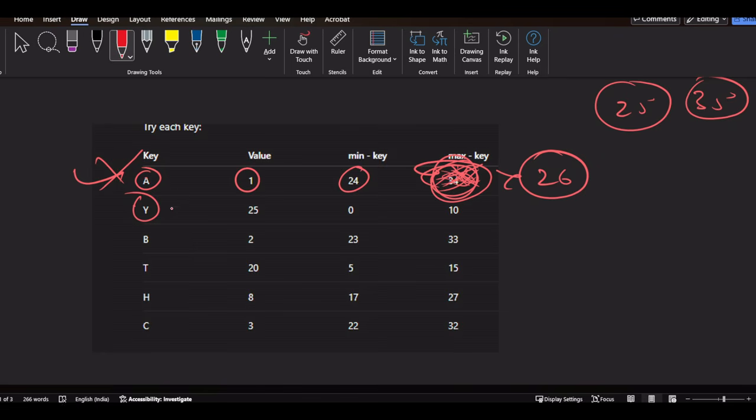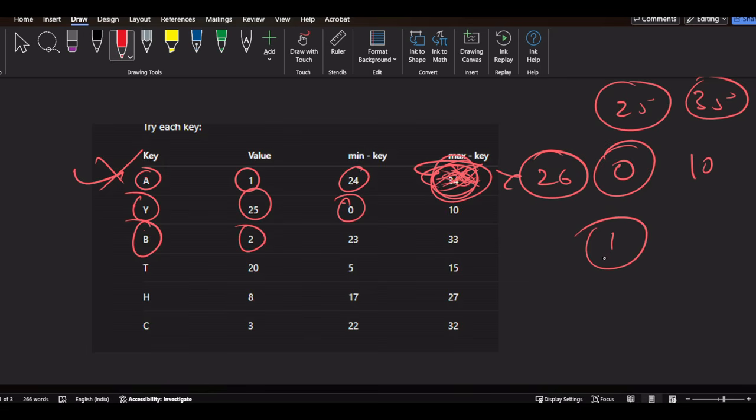Then we have Y, the value of Y is 25, right? If we subtract it from the minimum number, it will become 0, and if we subtract it from the maximum number, it will become 10. Again, 0 is an invalid number because A starts from 1, at least 1 should be there. Then B, the value of B is 2. If we subtract it from our minimum value, it will become 23, it is valid. But if we subtract it from the maximum one, it will become 33, again it is invalid, right?